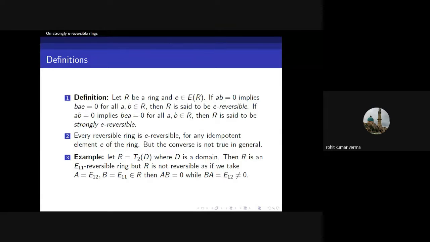domain D. If we take an idempotent E11, E11 means its A11 entry is 1 and other entries are 0. So if we take E11 as an idempotent, then R is E11 reversible, but it is not reversible, because if we take A equal to E12 and B equal to E11 of R, we can easily see that AB equal to 0, but BA, which is E12, is non-zero. So it is not reversible, but it is E11 reversible.